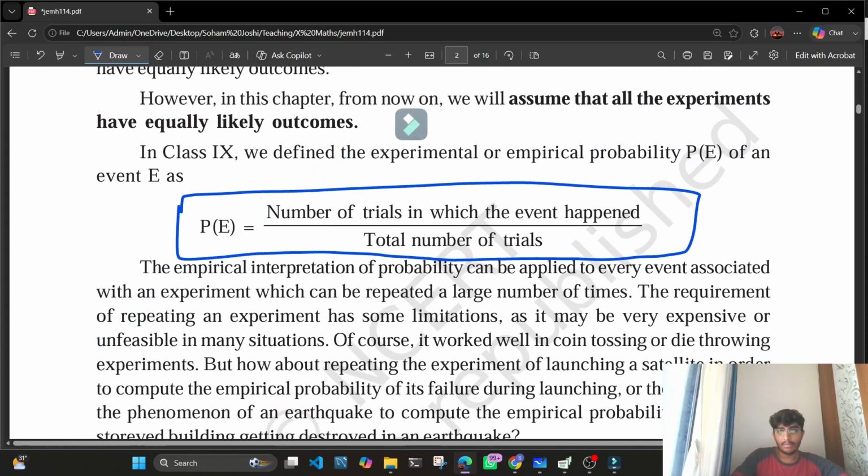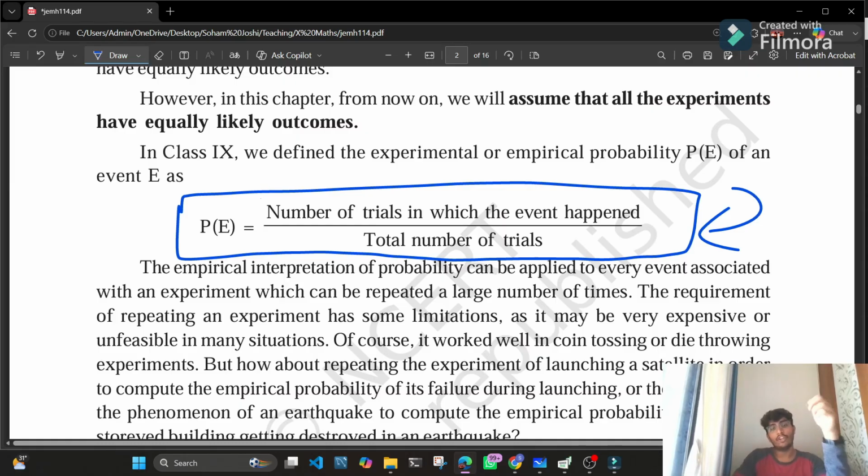This is the experimental probability, or the empirical probability, that you have learned in class 9 also, wherein we know the results, the number of trials that we have taken, and the number of times that outcome has happened. So this is experimental probability because we experimentally know, okay, I have tossed a coin 10 times, and five times heads appeared and five times tails appeared. So therein we can calculate this experimental probability.